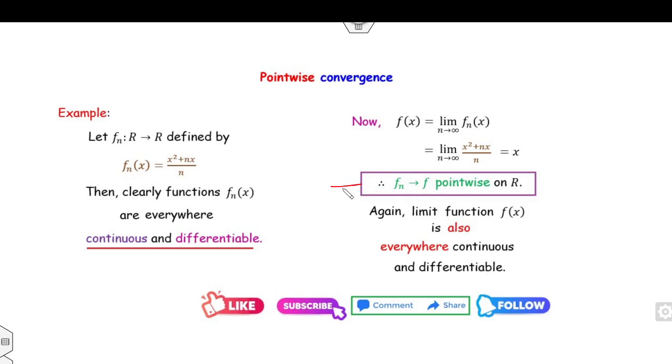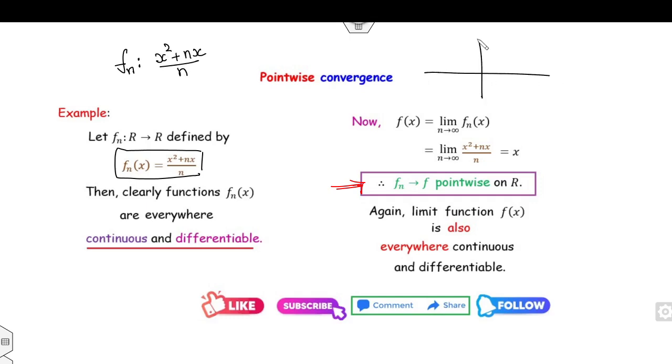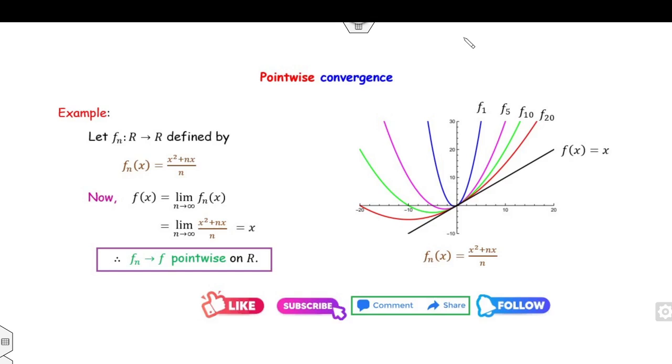Now, what is the meaning of this geometrically? If you draw the graph of fn, that is (x square plus nx) over n, what is the graph of this? If you take n equal to 1, then the graph will be x square plus x, a parabola passing through the origin. This is n equal to 1. If you take n equal to 5, again it's a parabola, but it has a wider length. Fine, and so on. This is n equal to 5 and so on.